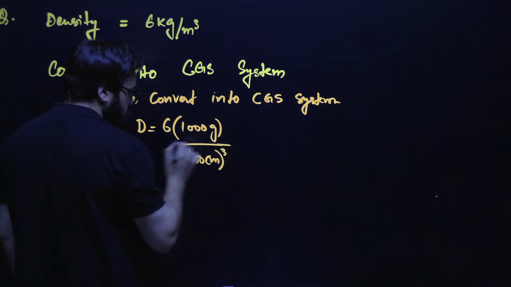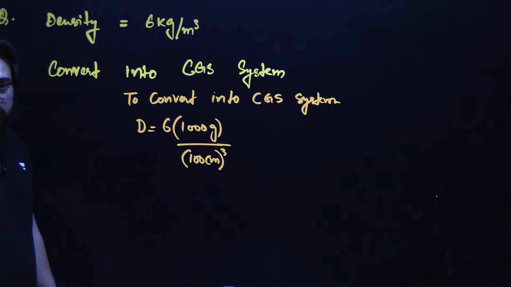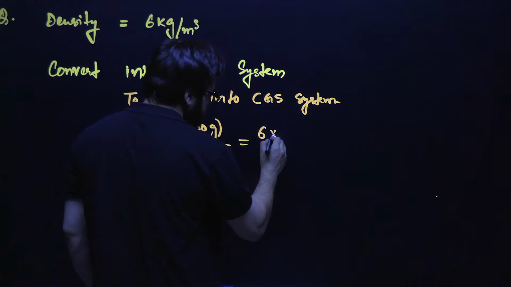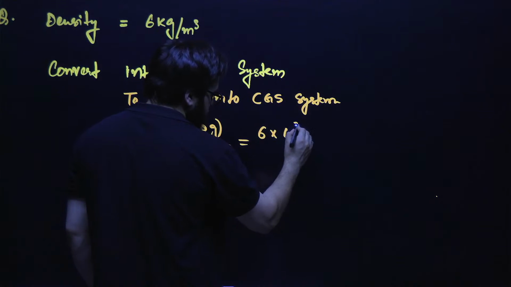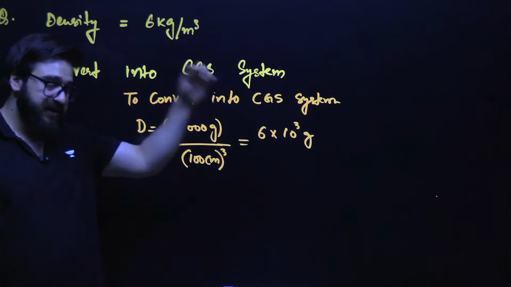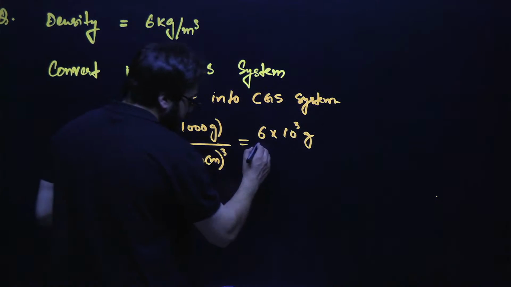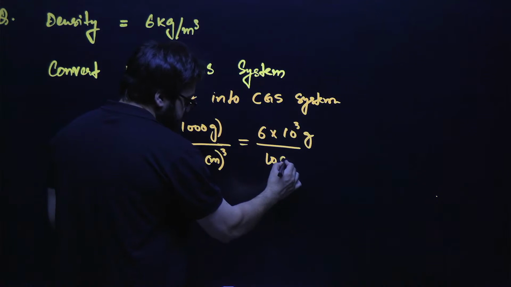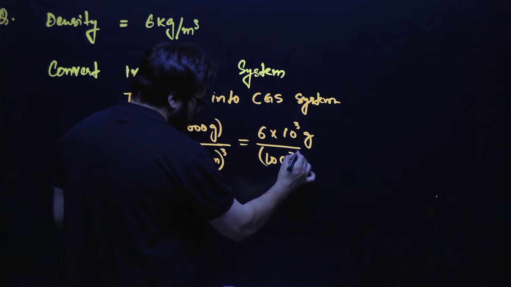So I'll put cube over here. Okay. Now, guys, I can write it something like this. This is 6 into 10 raised power 3 grams, because 10 is 1 and 3 zeros. That's why 10 raised power 3. Upon this is 10 raised power 2 centimeter, and we say whole cube.